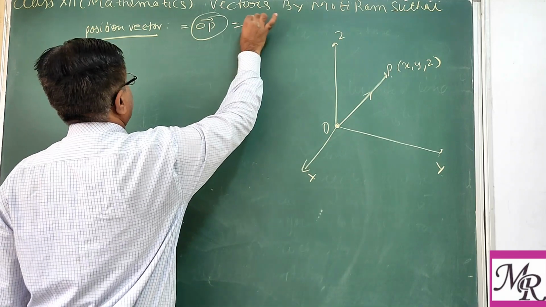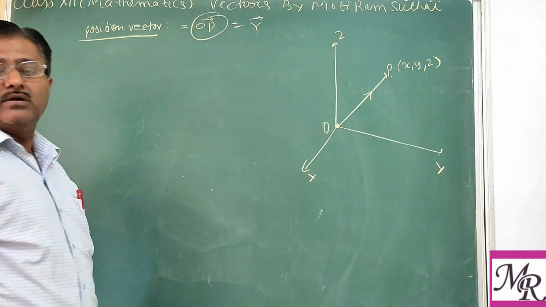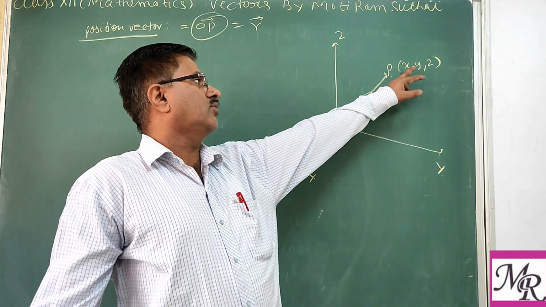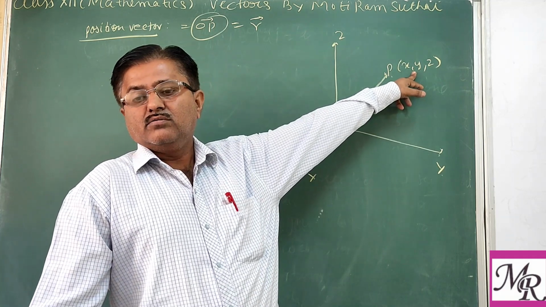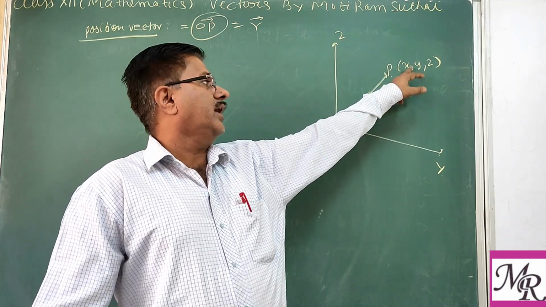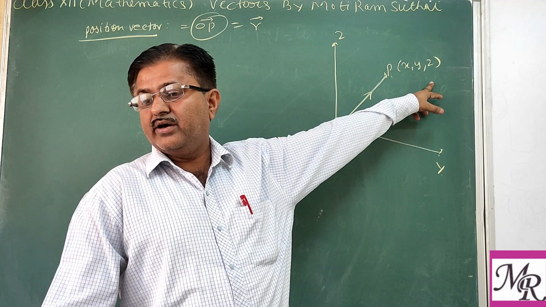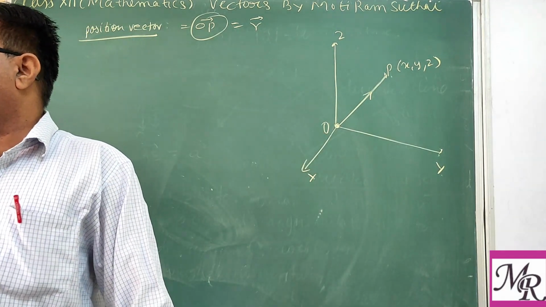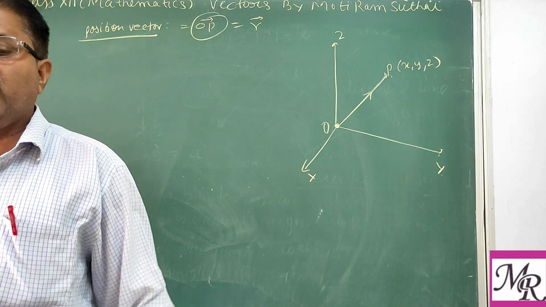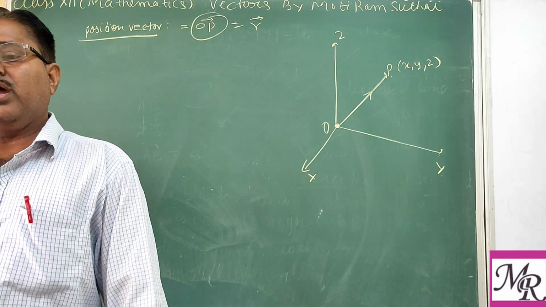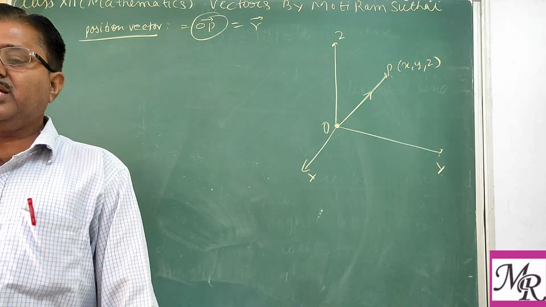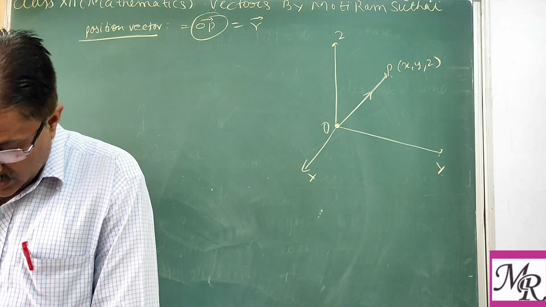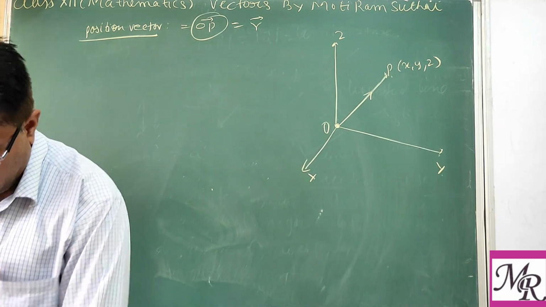Generally we write this by general vector R, because in coordinate geometry we take the general point x, y, z. So x, y, z is the general coordinate of a point. Corresponding to coordinate geometry we have vector algebra, where we take the position vector OP.